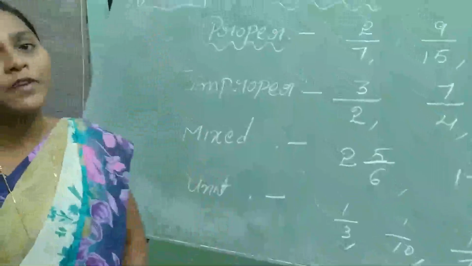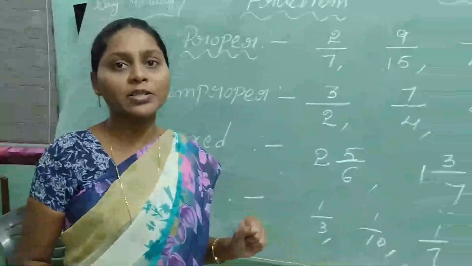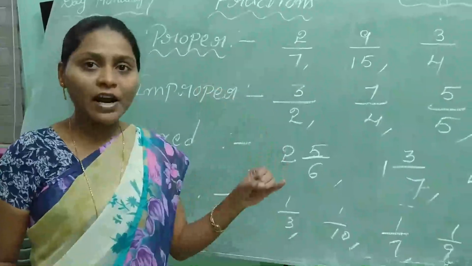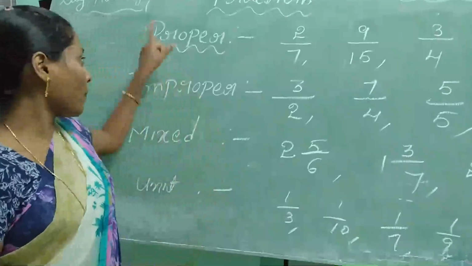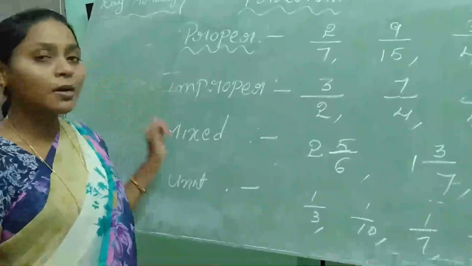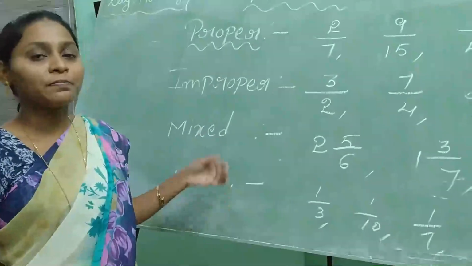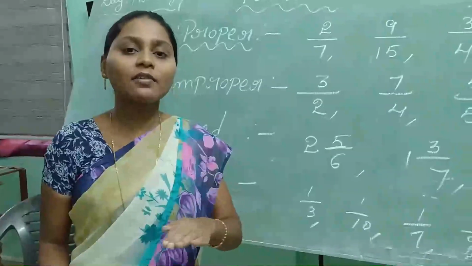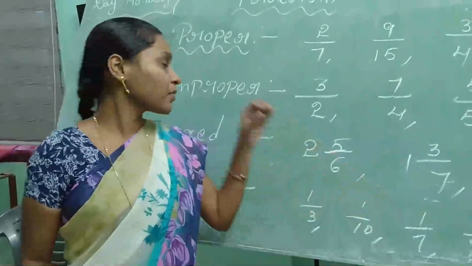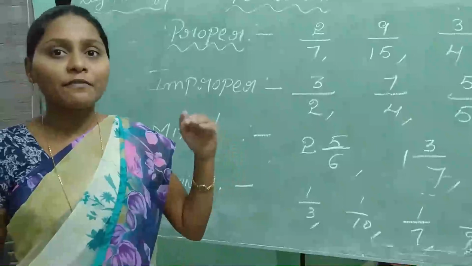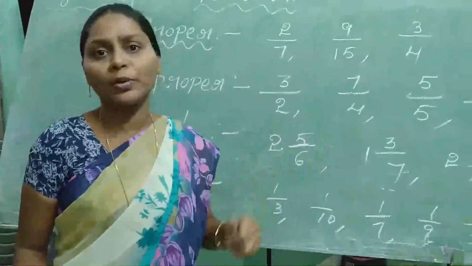So how many types of fractions are there? 6 types of fractions. What are these? Like fraction, unlike fraction, proper fraction, improper fraction, mixed fraction, unit fraction. Like fractions means fractions have the same denominator. Unlike fractions means fractions have different denominators.